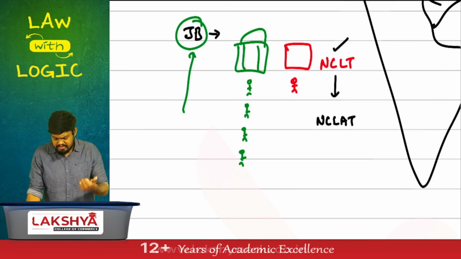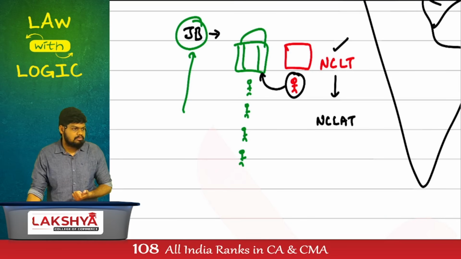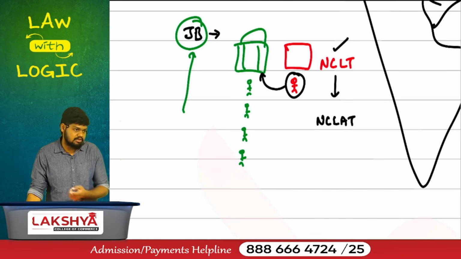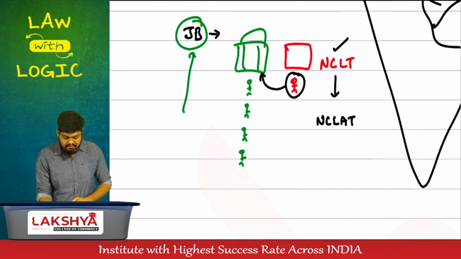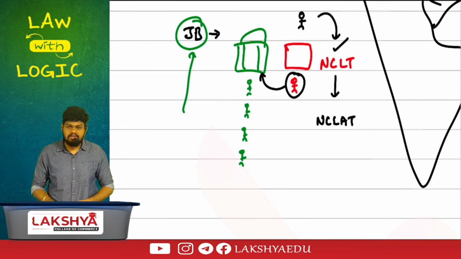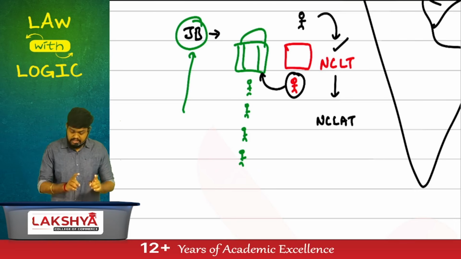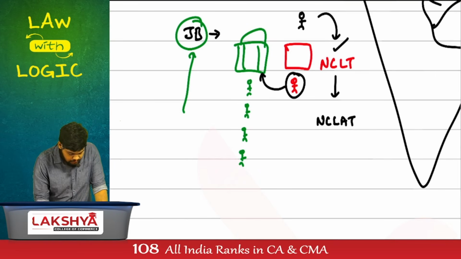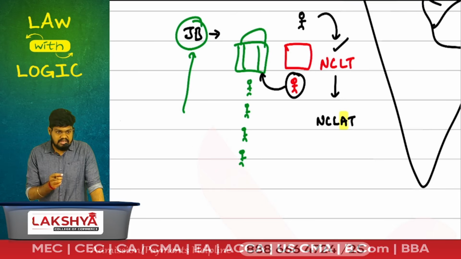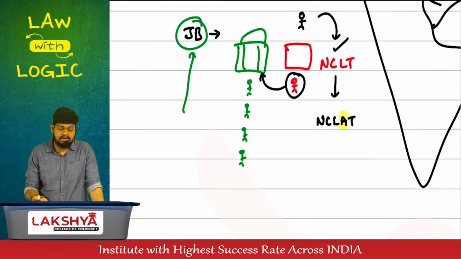Give me an understanding on this. If you have a dispute in company law, can you go to the District Court? They'll not accept your case. If it is relating to companies, who will accept your case? Only the NCLT. If you have any other dispute other than the Companies Act, can you go to NCLT? No. They'll not accept your case. NCLT will accept only cases relating to companies. That's an exclusive court established. If you're not satisfied with the order passed by NCLT, you can appeal to the NCLAT, the National Company Law Appellate Tribunal.